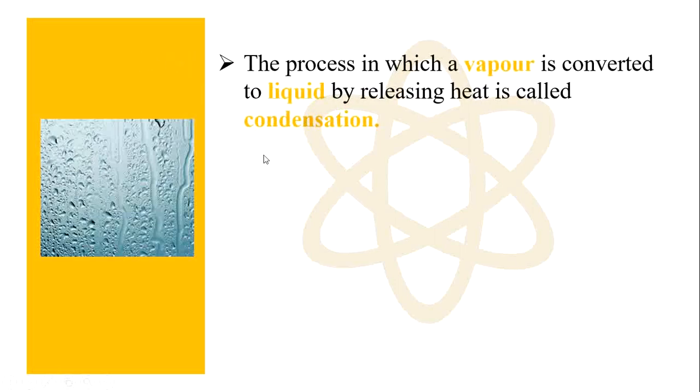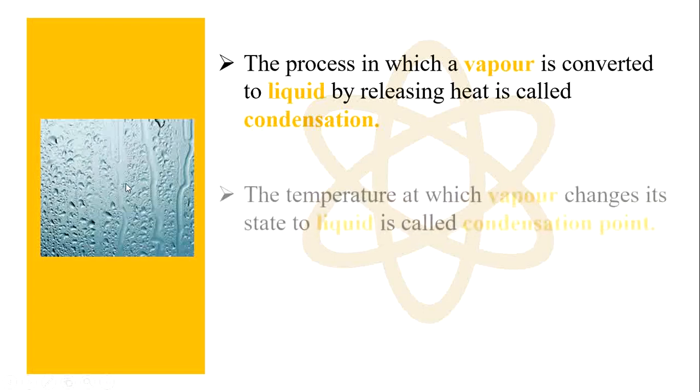Next topic, condensation. What is called condensation? The process in which a vapor is converted to liquid. See this diagram, vapor is converted to liquid. How is it converted to liquid? By releasing the heat. The process in which a vapor is converted to liquid by releasing heat is called condensation.